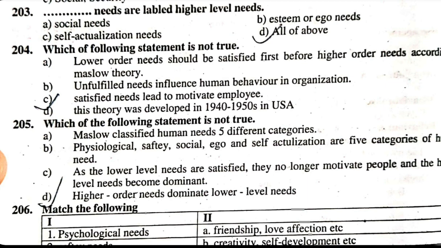205. Which of the following statement is not true? A. Maslow classified human needs into 5 different categories. B. Physiological, safety, social, ego and self-actualization are 5 categories of human need. C. As the lower level needs are satisfied, they no longer motivate people and higher level needs become dominant. D. Higher order needs dominate lower level needs. The correct answer is D, which is not true.